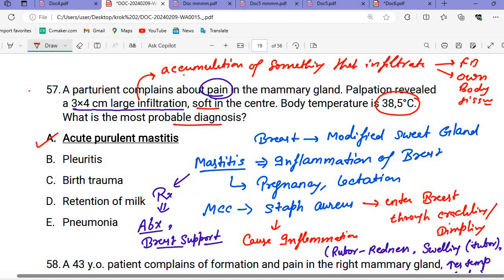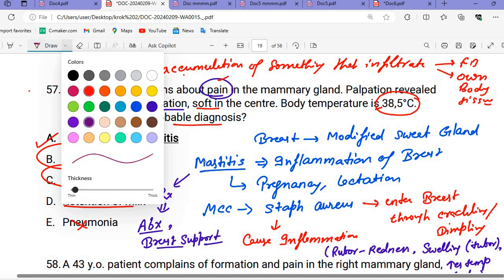If you still don't know the answer, you can still mark it. Pleuritis is not possible here, birth trauma is not possible here. Retention of milk could be a possibility, but I know you will remove that option too, and pneumonia is again not possible because the question is about the mammary glands. In the mammary gland they give pain, infiltration and fever, so you can understand this is a mastitis condition. For such questions, if you don't know, don't worry, just remember these keywords.